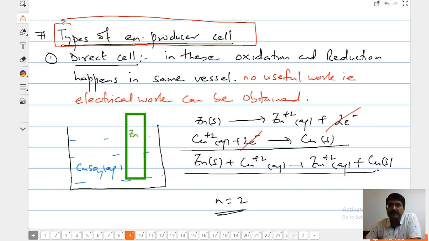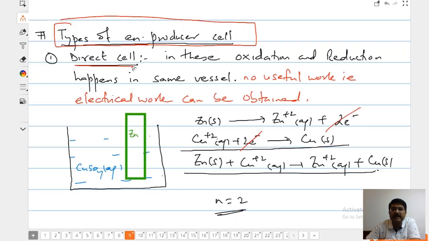We have types of energy producer cell. One interesting question has come. I am going to take that. Can a single cell act as energy producer and consumer? Yes. What is happening in your inverter battery? What is happening in your cell phone battery? What is happening in your cordless battery? You use it, you recharge it. There are thousands of these. Types of energy producer cell.